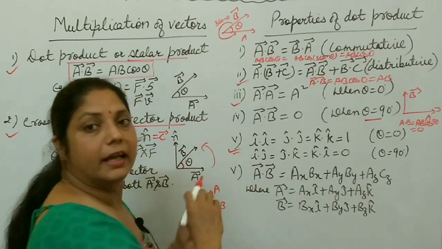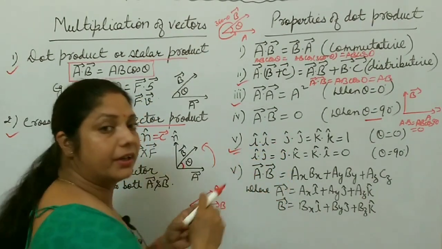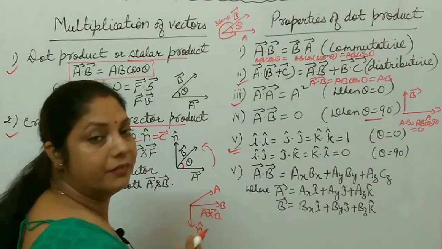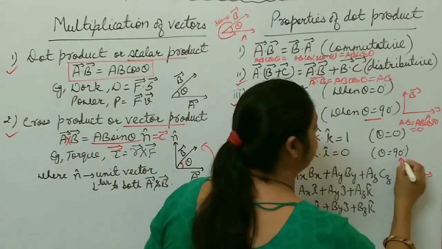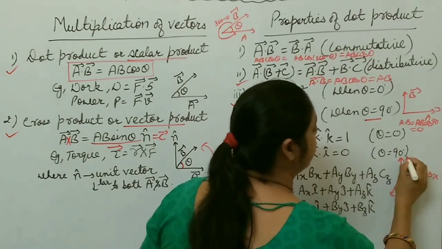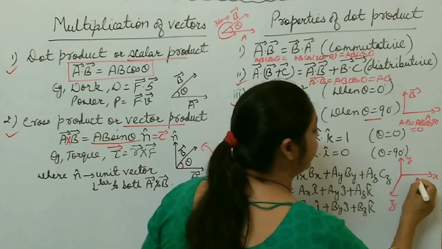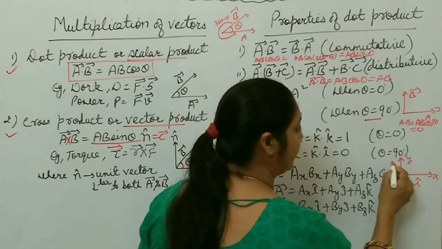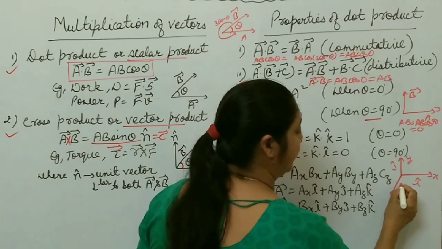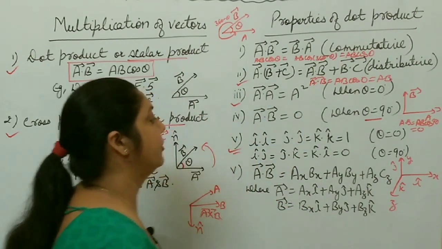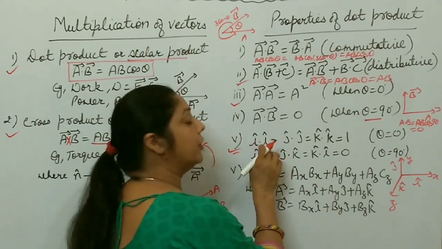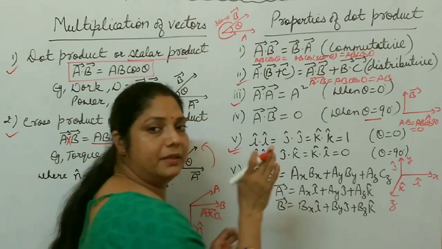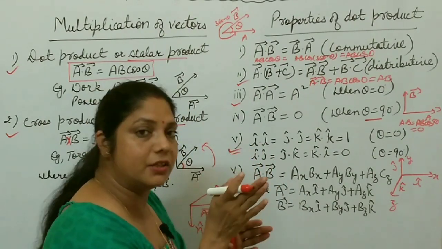Okay? Next, this property is very, very important. I is the unit vector along the x-axis, J is the unit vector along the y-axis, and K is the unit vector along the z-axis. Okay, x, y and z. This side unit vector I, y side J, and K unit vector represents the z direction, right? If you take the dot product I dot I, same direction, angle is 0 degrees.